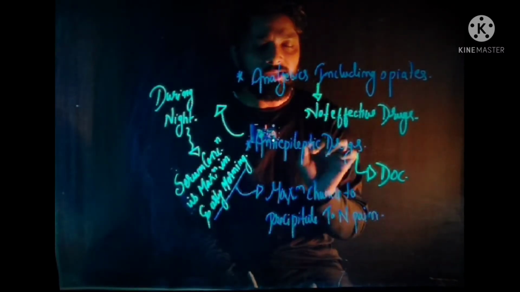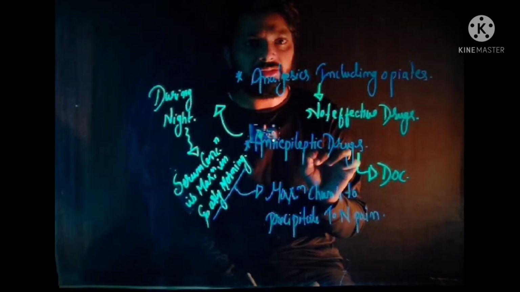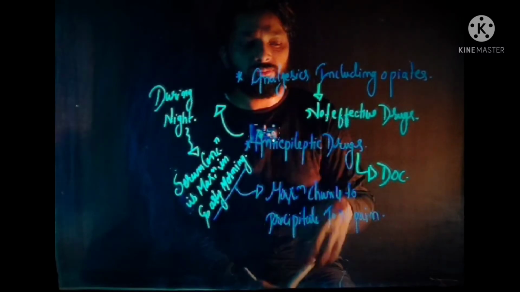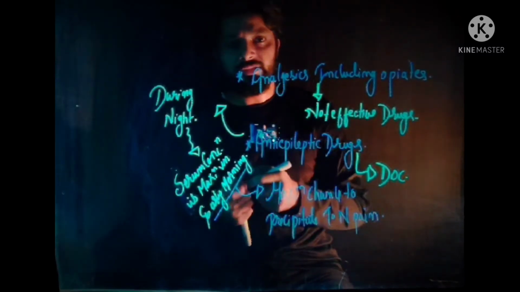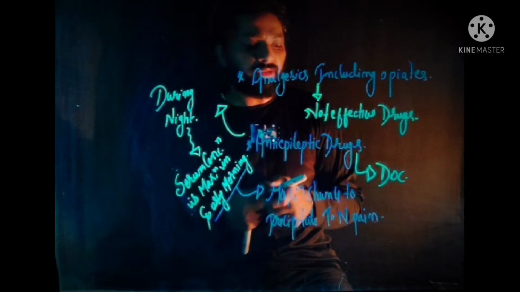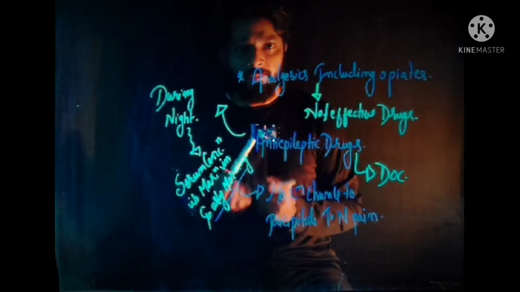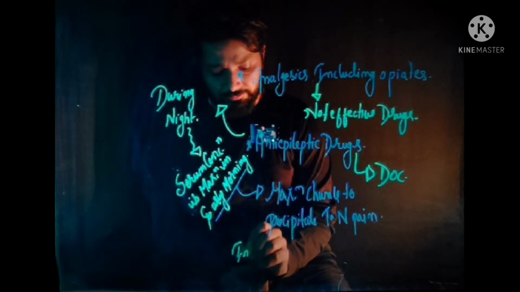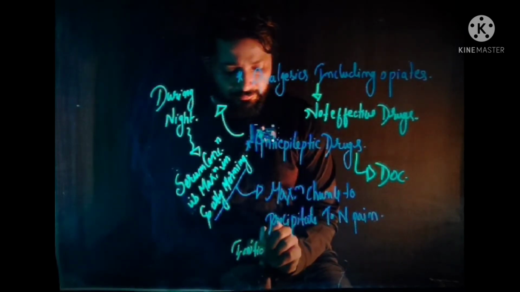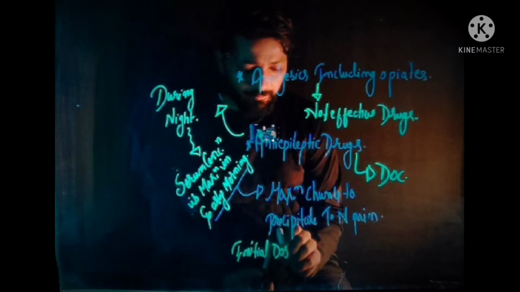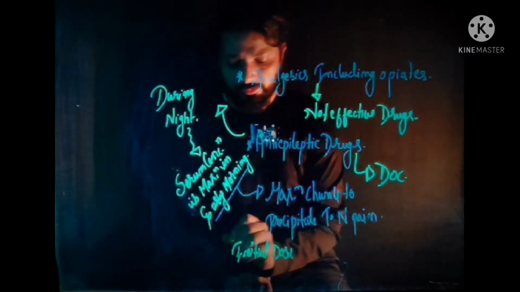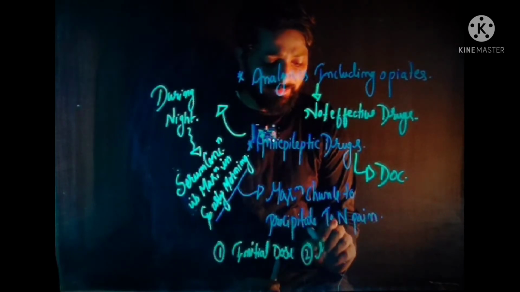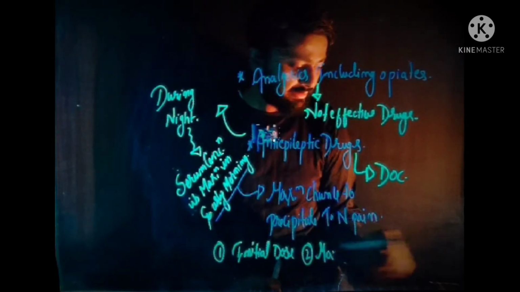Now this anti-epileptic drug is administered to the patient of trigeminal neuralgia in three dose forms. The first dose form is the initial dose. The second dose form is the maximum maintenance dose, or we can say the maintenance dose.